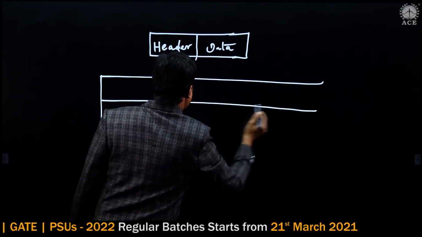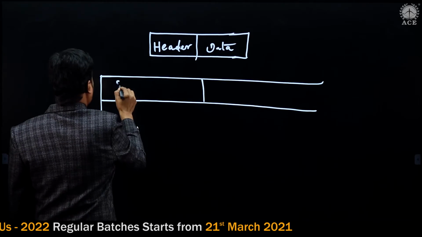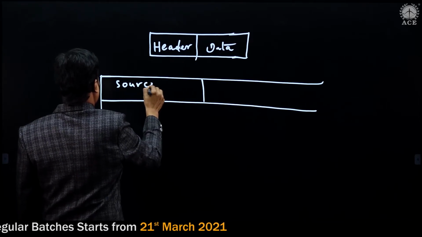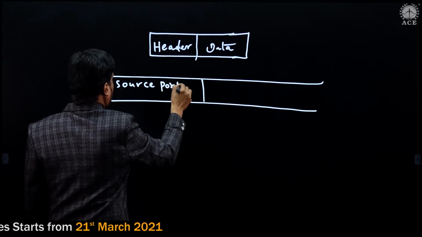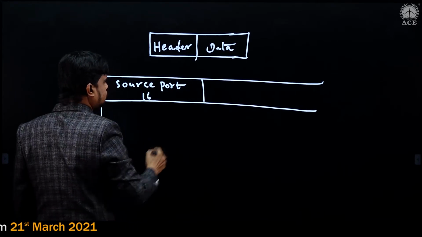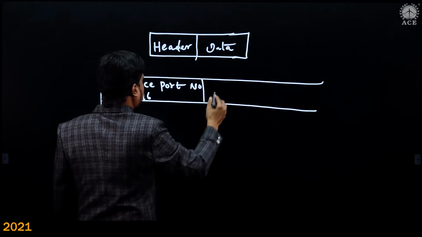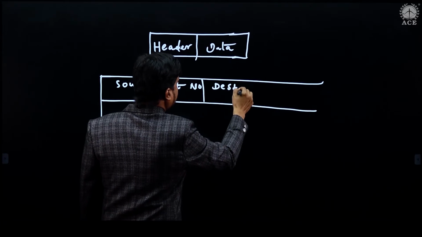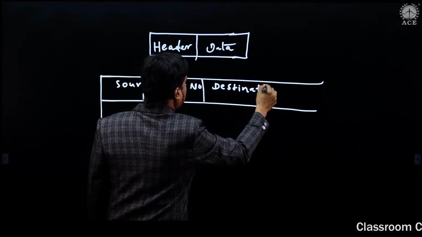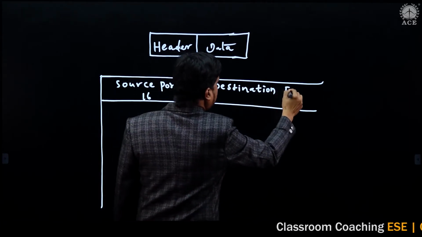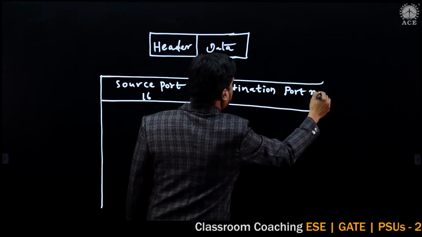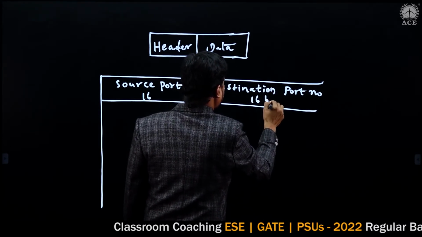The first one is the source port number, which is 16-bit, and the next one is the destination port number, which is 16-bit.